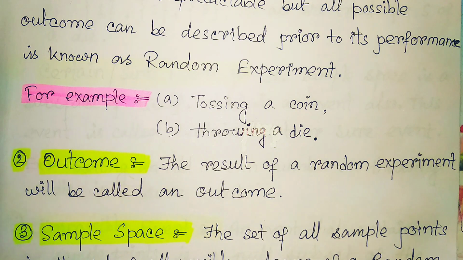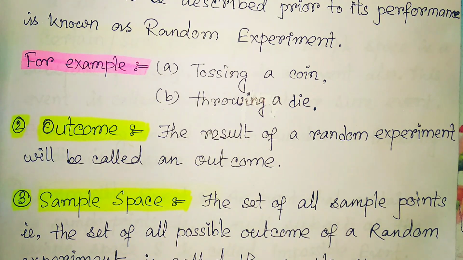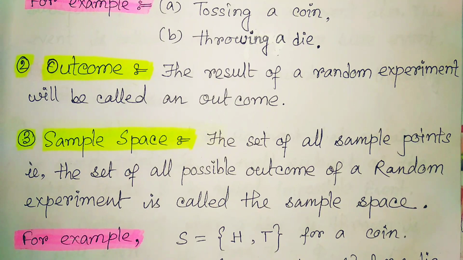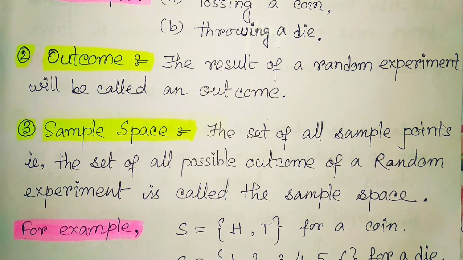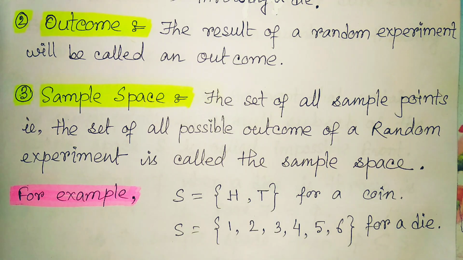Next is the sample space. The set of all sample points, that is, the set of all possible outcomes of a random experiment, is called the sample space. So for example, if we throw a coin, then all its possible outcomes are either head or tail.